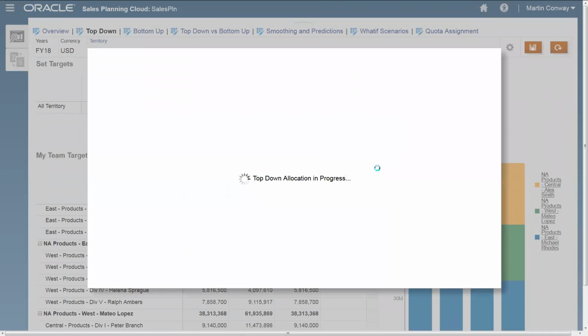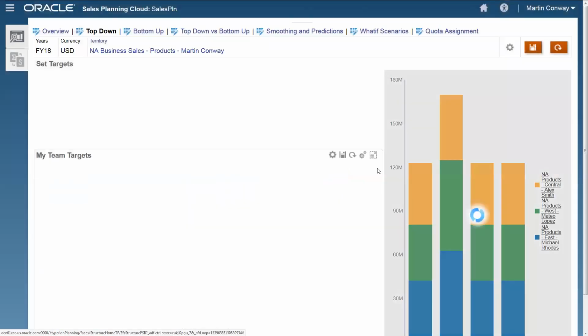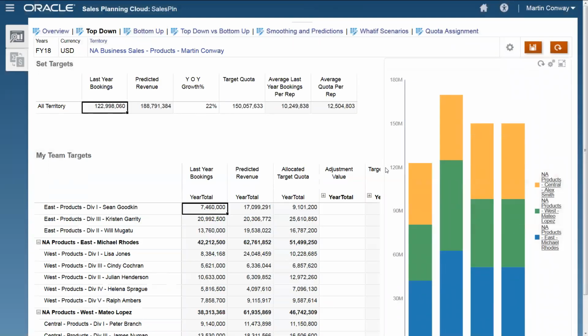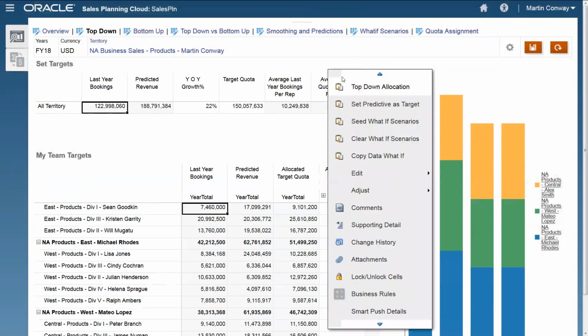So I'm doing in a few clicks what can take some companies months to achieve. And that is using a data-driven approach to setting quota based on last year's bookings. I've also used the intelligent sales predictions that I came up with, if I so choose, by telling the system to set predictive as target.